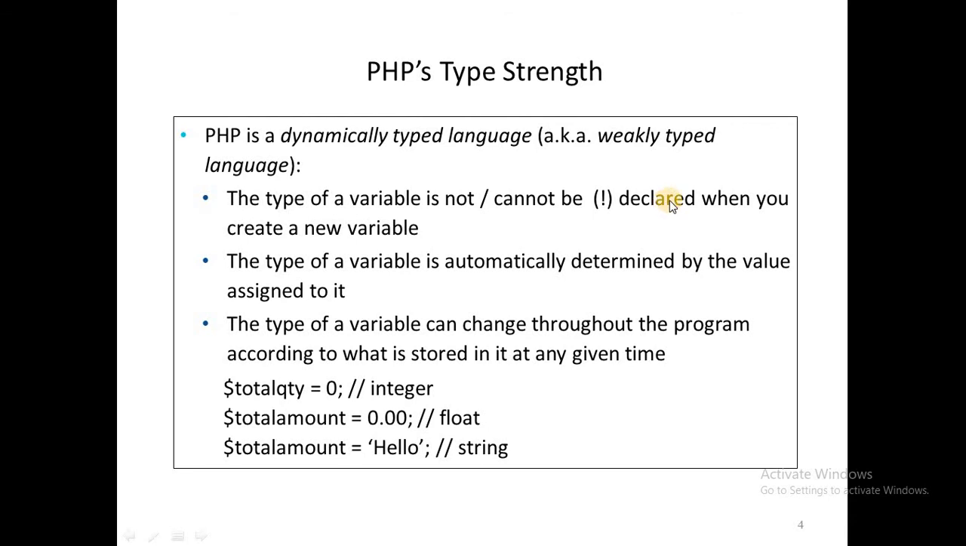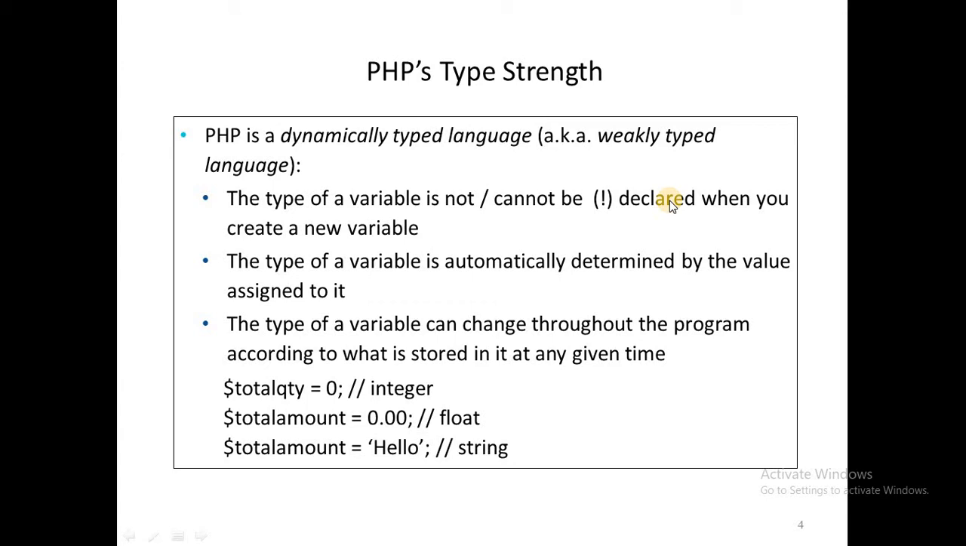PHP is called a dynamically typed language, or weakly typed language, or sometimes it is also referred to as a loosely typed language. The reason is that while declaring variables in PHP, we need not mention data types explicitly. PHP automatically determines the type of a variable based on the value assigned to it. So that's why it's called a loosely typed programming language.